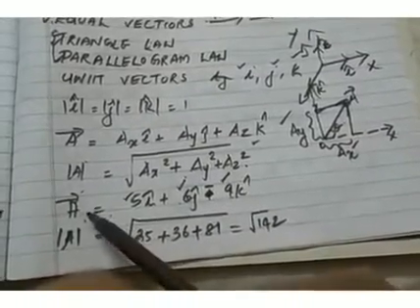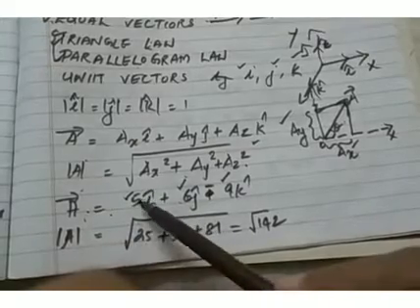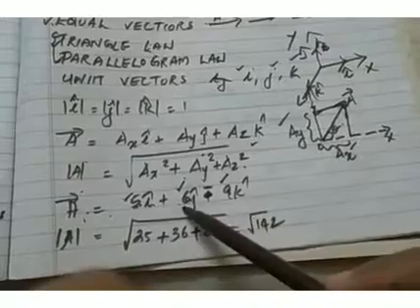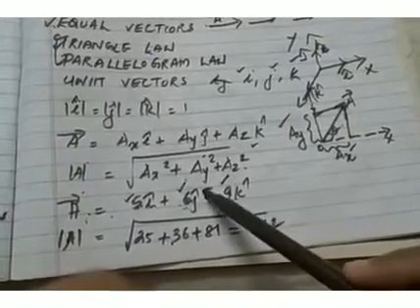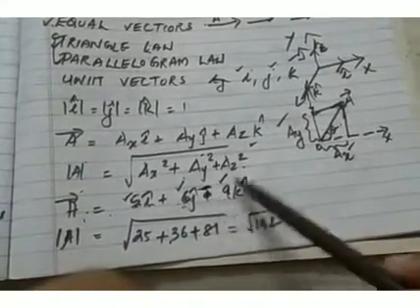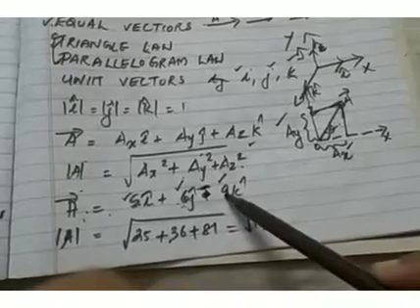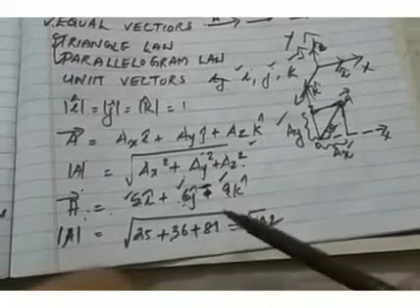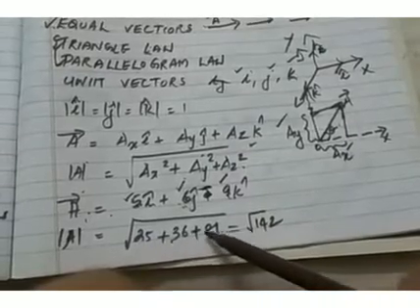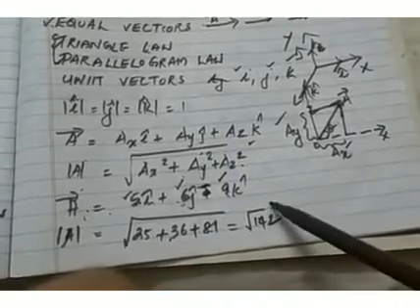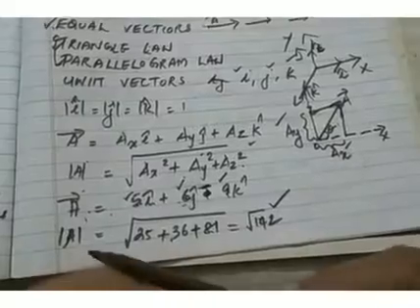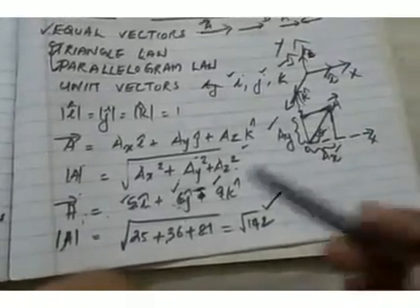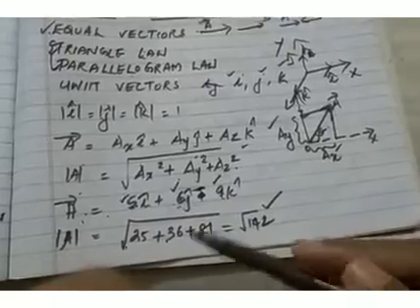So the magnitude will be the square of 5, which is 25, plus the square of 6, which is 36. Even though it is minus, when we take the square it becomes plus. So the square of minus 9 is 81. Adding 25, 36 and 81 you get 142. So the square root of 142 is the magnitude of vector A. Like this we can find the magnitude of vector A.